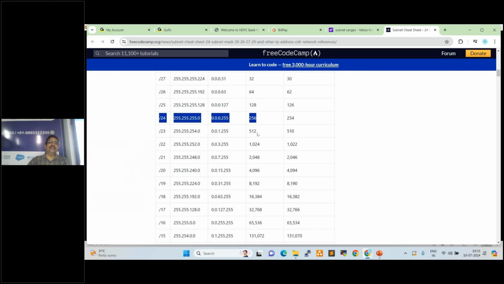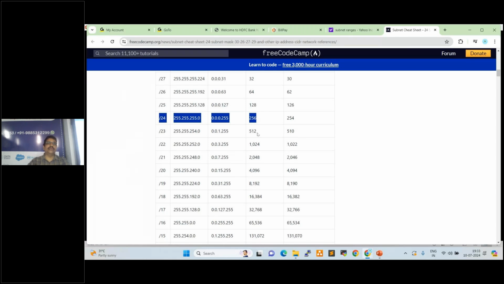Currently we don't need to worry about this. 15 years back, 20 years back, network administrators used to calculate this. Currently AWS will take care of this, but we need to understand this: what is a subnet, what is the use of a subnet, and what ranges are available.